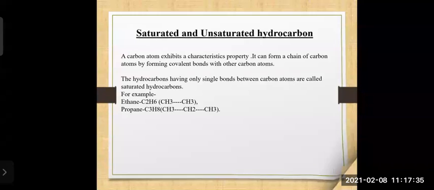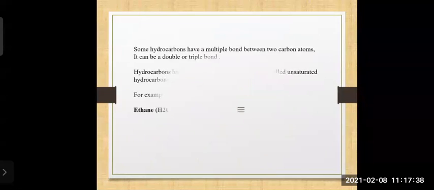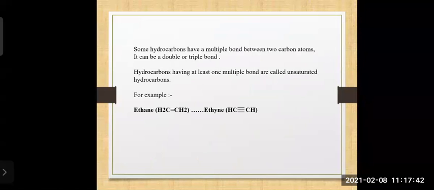Now some hydrocarbons have multiple bonds, more than one, between two carbon atoms. These bonds can be double bonds or triple bonds. Such hydrocarbons having at least one multiple bond are called unsaturated hydrocarbons; in simple words, hydrocarbons having a double bond or triple bond are called unsaturated hydrocarbons.